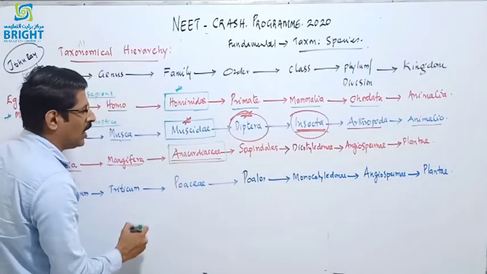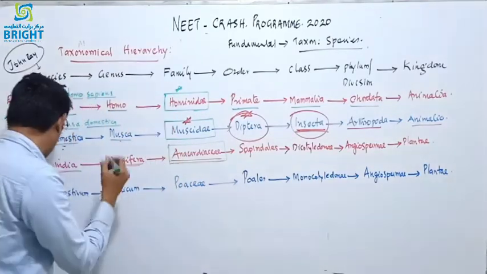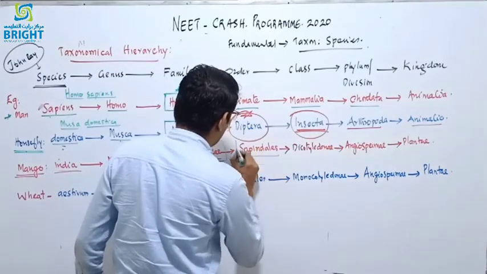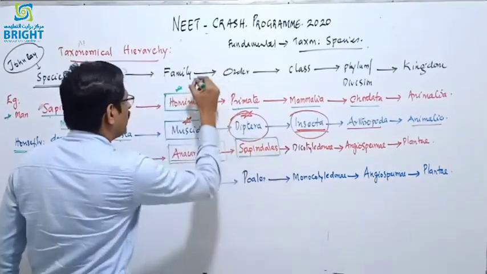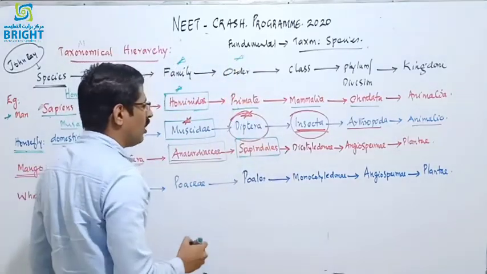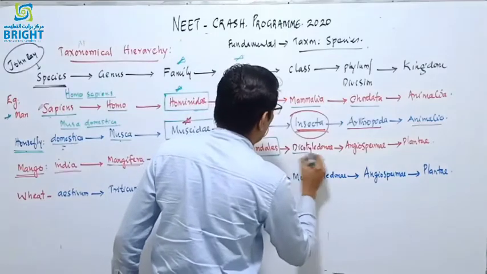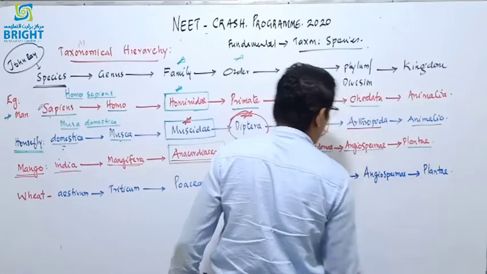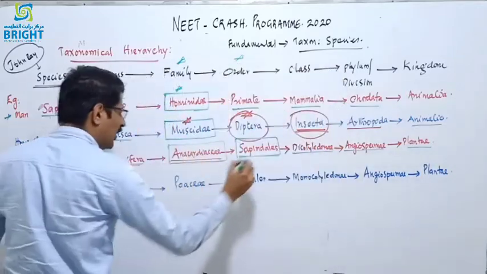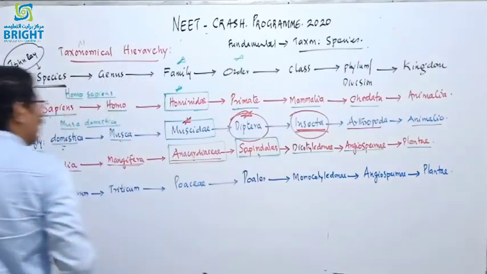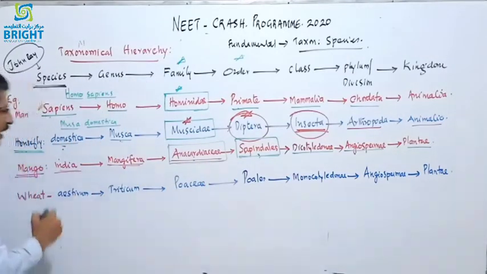Anacardiaceae is the family name of the mango plant, and Sapindales is the order. That is another important one. So you must study the family name and also the order name. Sapindales belongs to the class Dicotyledonae, division Angiospermae, not phylum, division, and kingdom Plantae. So the order Sapindales and the family Anacardiaceae, in which Mangifera indica belongs. Mangifera indica is our common mango.